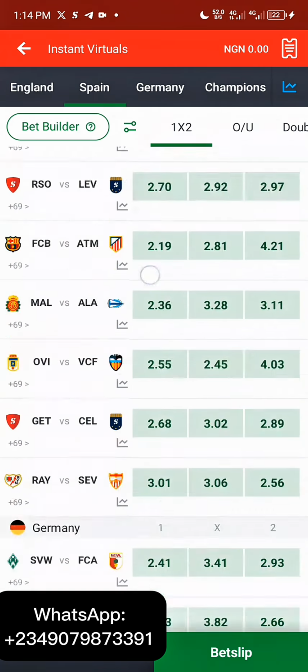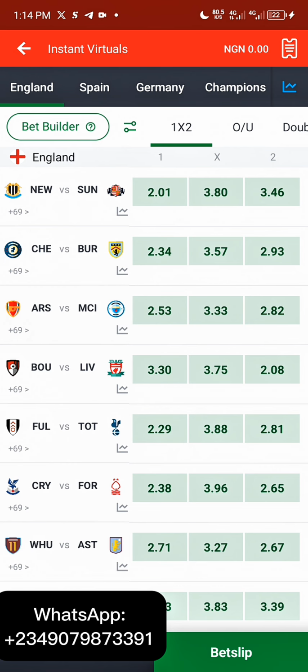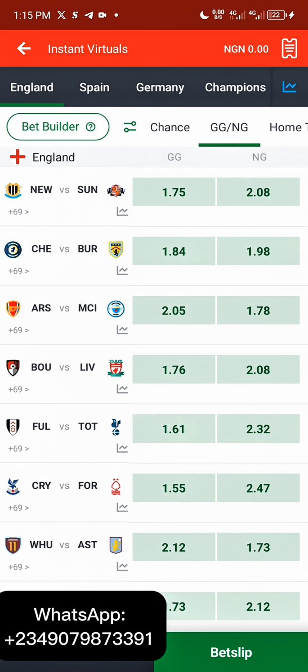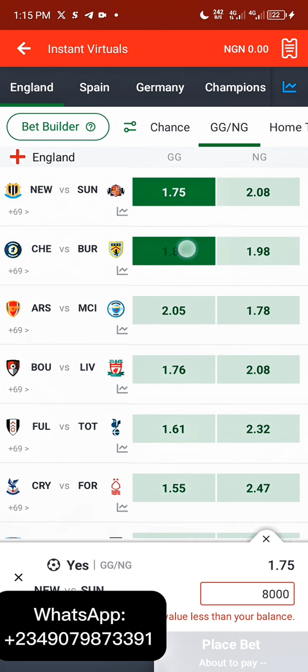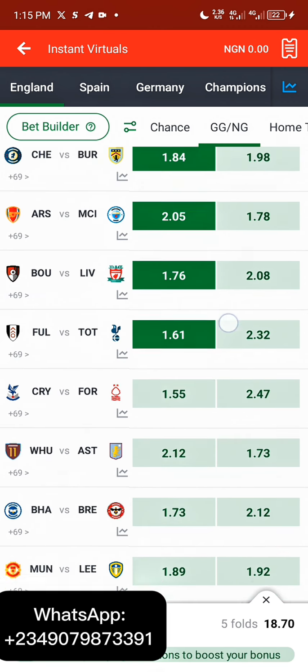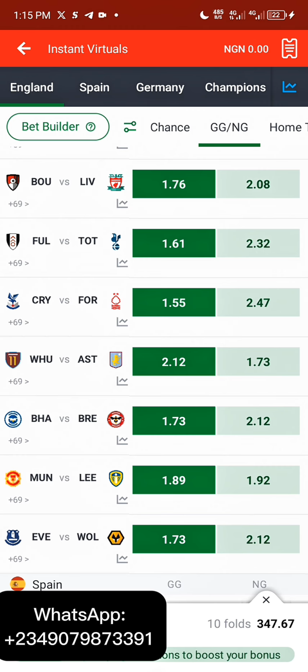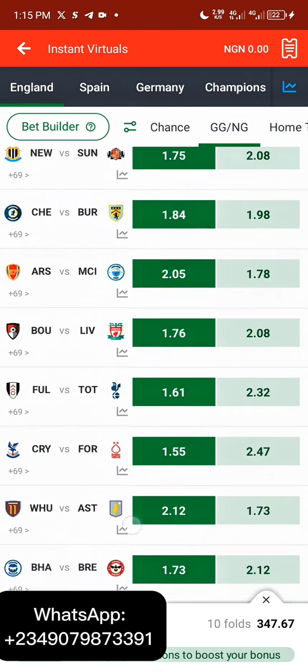So when you come over to your England section, what you just have to do is go over to your, what do you call it, go section or no-go section. So watch as I do this carefully. I'm just going to select all of this. I'll tell you why I'm selecting this right now. So now we're actually looking for the smallest odd. We're actually looking for the smallest odd in this place.